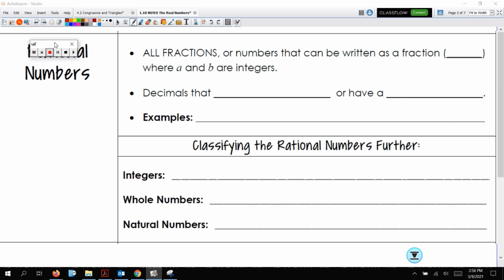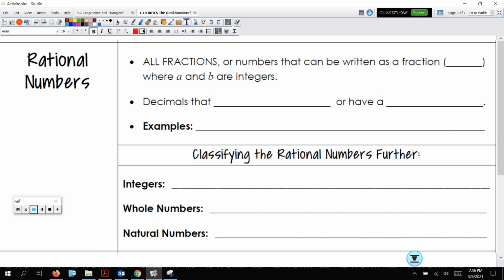Now let's talk about rational numbers. This is something that we're all a little more familiar with. They have decimals that do terminate, okay? So the decimals do end. Or they have repetition, or they repeat themselves over and over and over again.